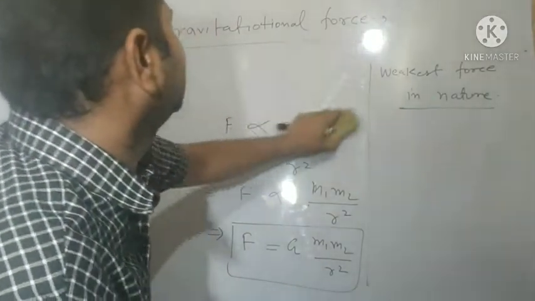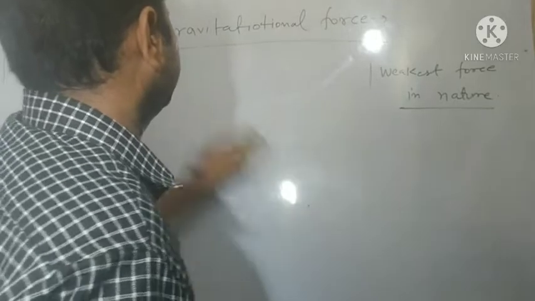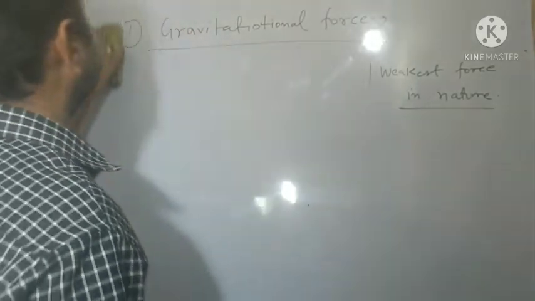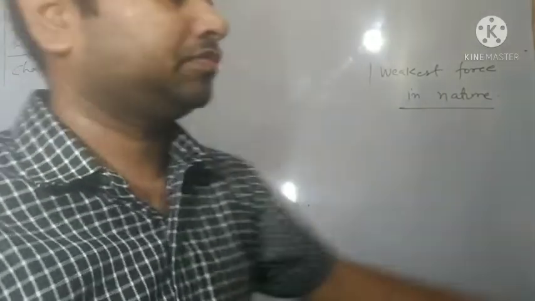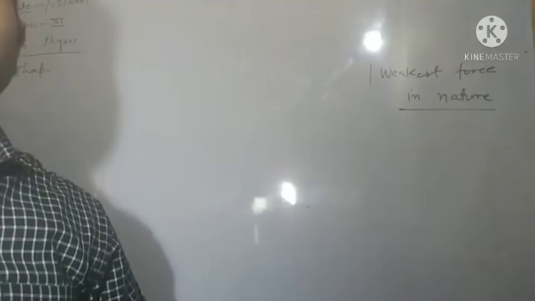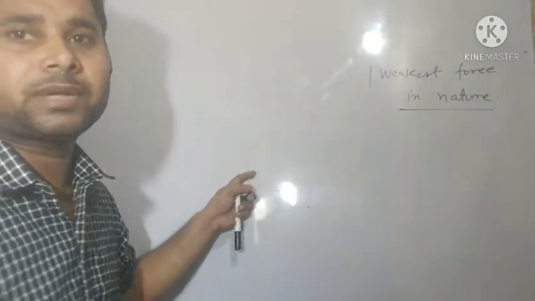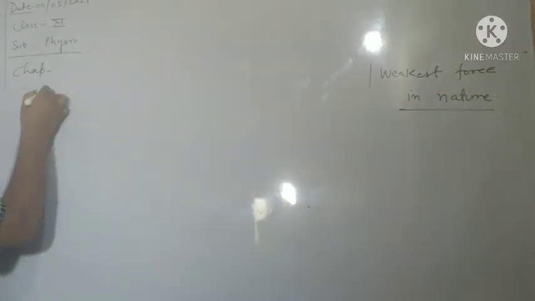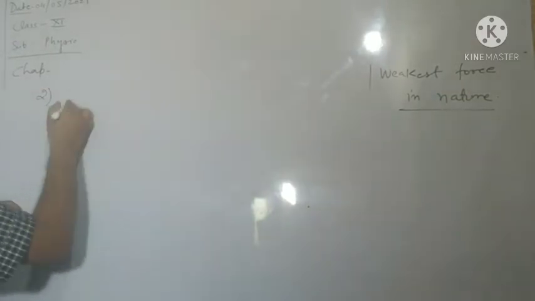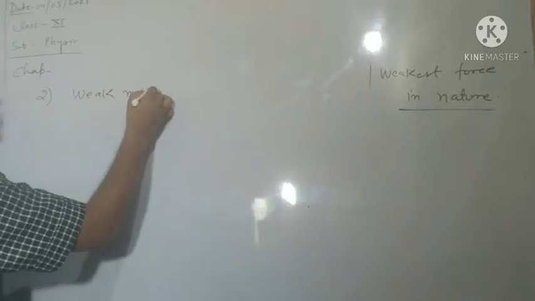Now see the next type of force, that is weak nuclear force.